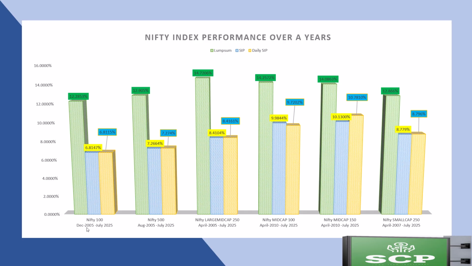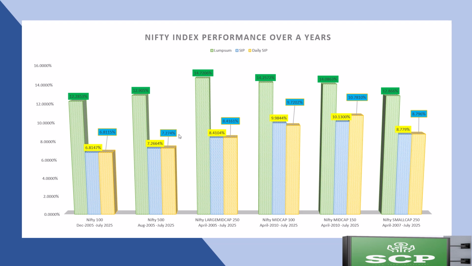This data is from December 2005 to July 2025, which is equal to 19 years 6 months. Throughout this period, the lump sum investment has generated 12.2853% annual returns, whereas SIP, Systematic Investment Plan, with an investment of 5,000 on 5th of every month has generated 6.8147%, and daily SIP, where every day you invest, suppose, 100 rupees in this benchmark, has generated 6.8155.